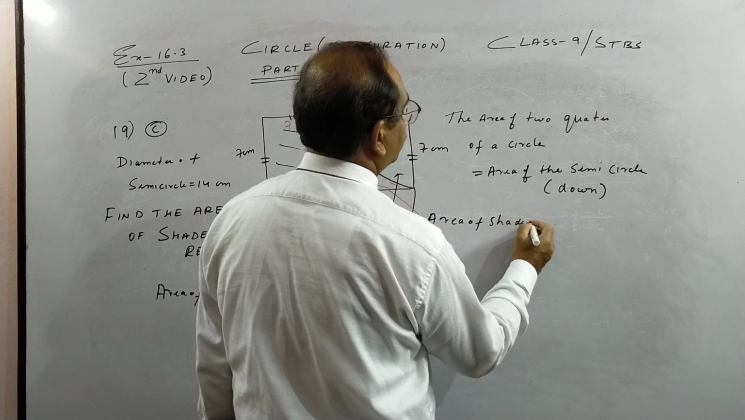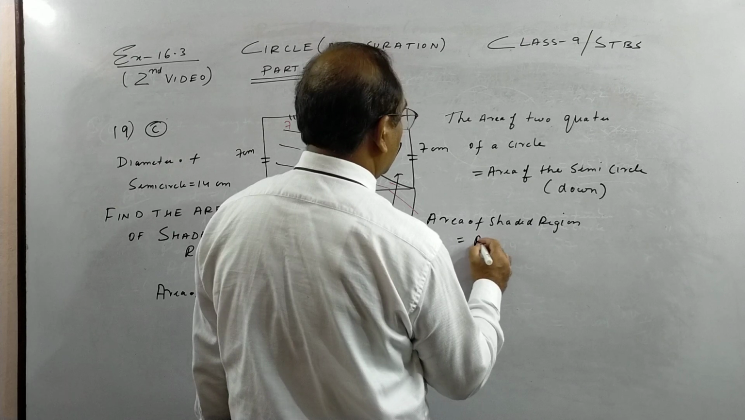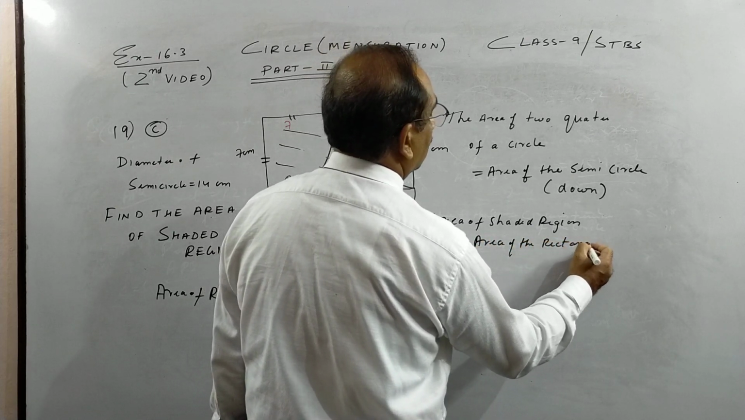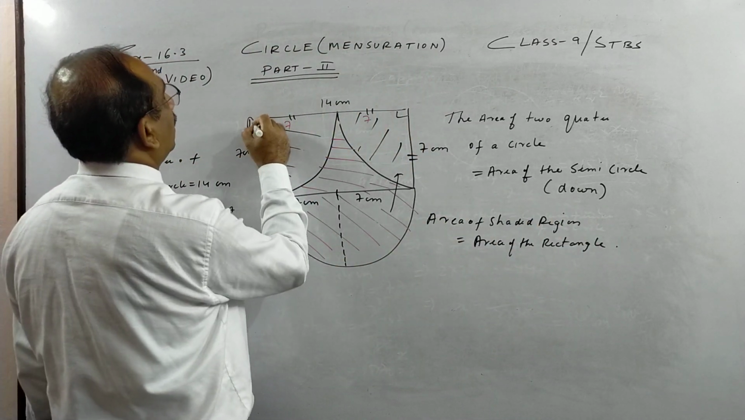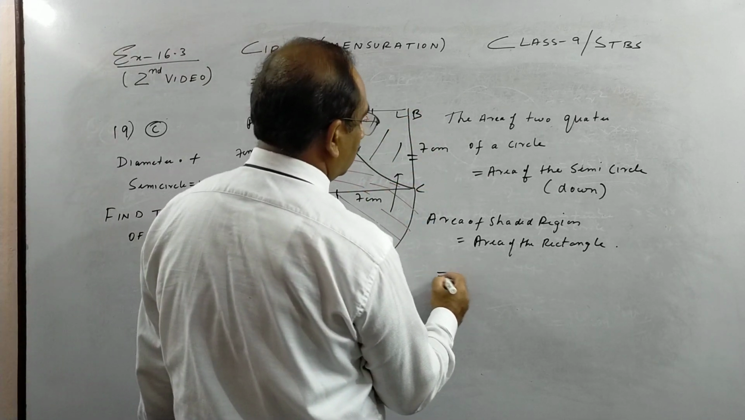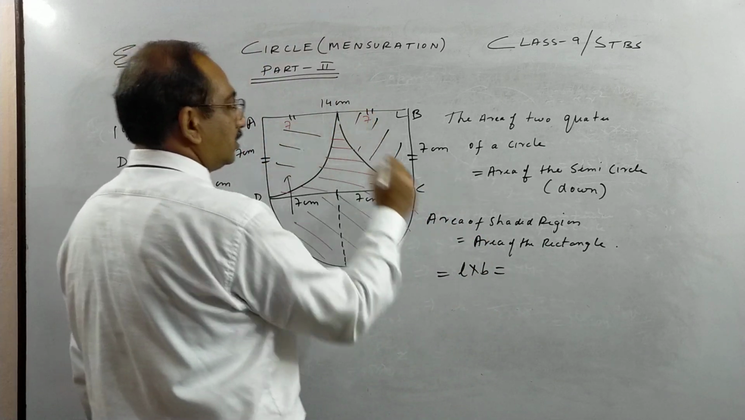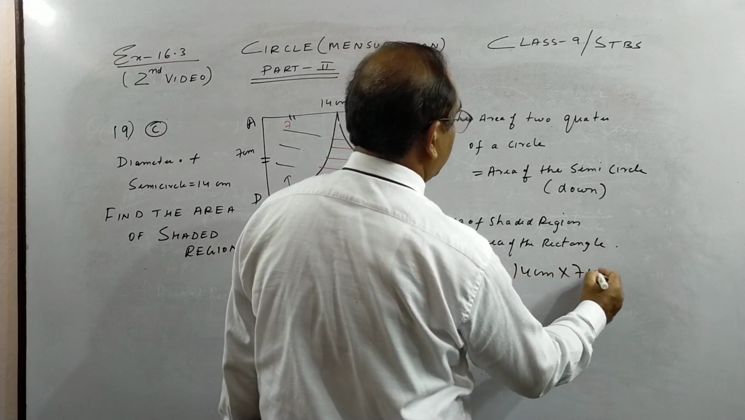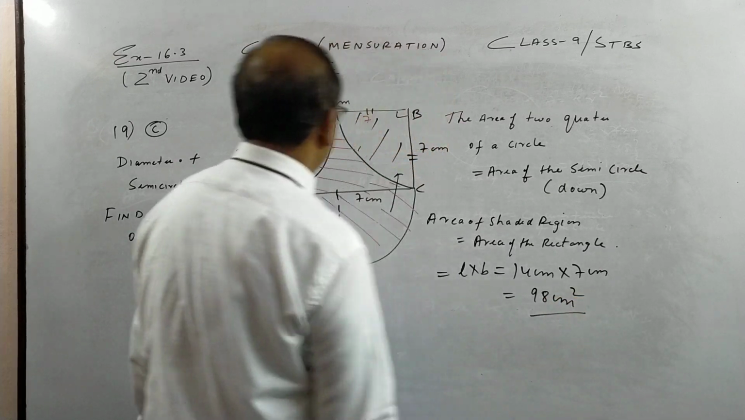the area of the shaded region, if you see children, is equal to the area of the rectangle. You can name it, children, you can name it A, B, C, D. So this is equal to length into breadth. Length you see is 14 centimeter and breadth is 7 centimeter. So you get 98 centimeter square.